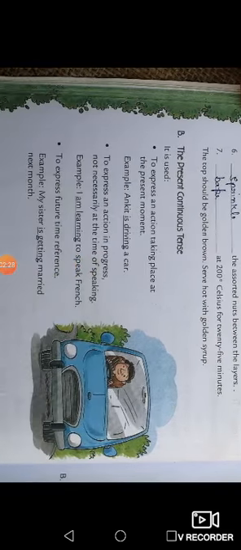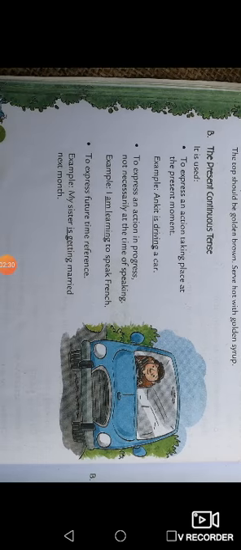Second is the present continuous tense. Generally, here we use the helping verb is, am or are, and the main verb with ing, as you can see here, to express an action taking place at the present moment.